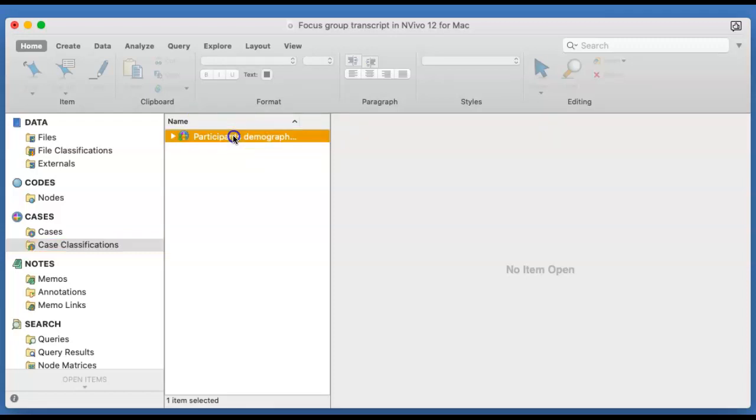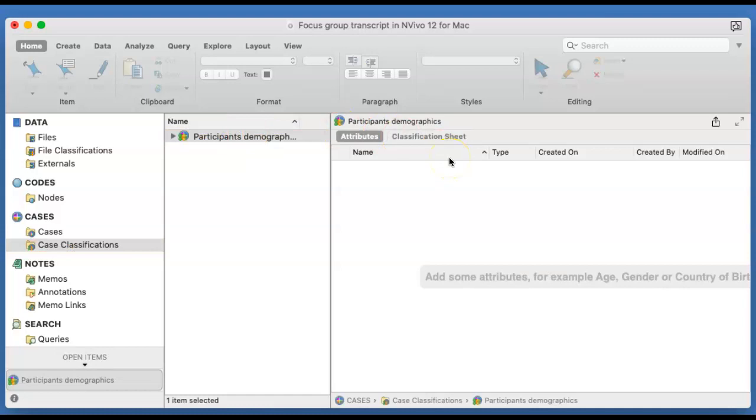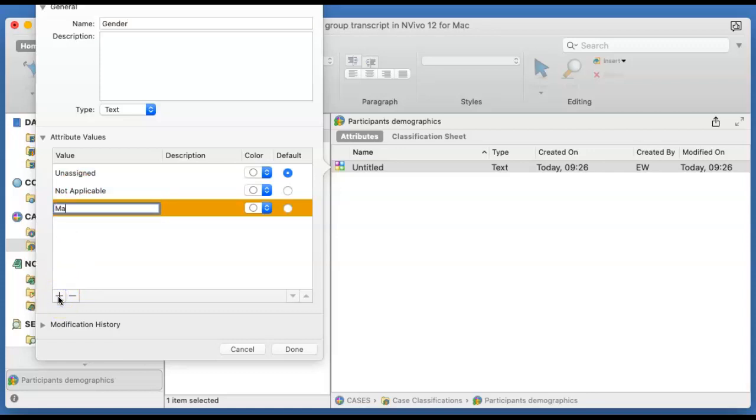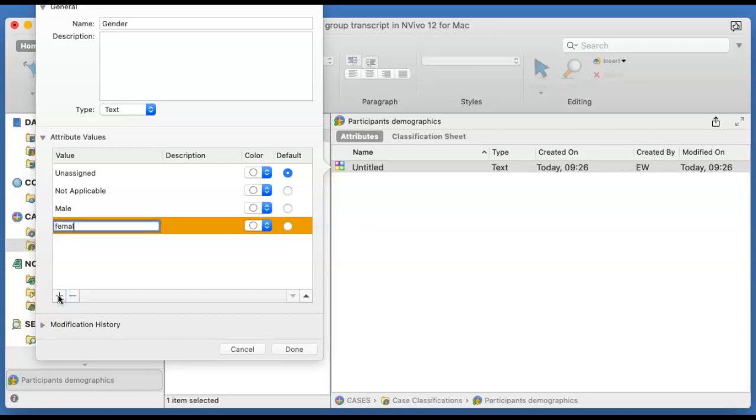So if I double click on it, then on the third display screen, we have the opportunity to create attributes for this couple. I will go ahead and right mouse click on the new attributes and call it, say, gender. And of course, it's text. Ignore the unassigned and not applicable, and then hit the plus and type in male, and then the plus sign again, and type in female, and done.